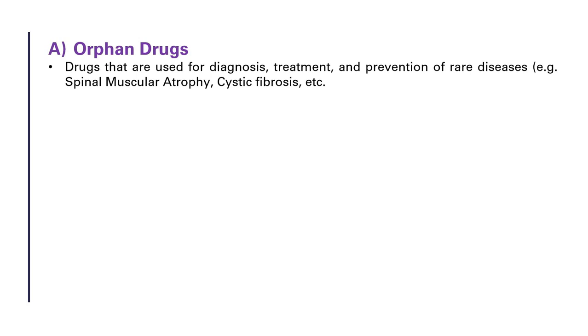Because of the very small market, low profit and high research cost, pharmaceutical companies usually avoid making them. There is no reasonable expectation that the cost of developing and marketing will be covered from sales of that drug. So for that, the government gives incentives like tax cuts or fast track approval to encourage their development. These drugs are life-saving for patients with a rare disease.